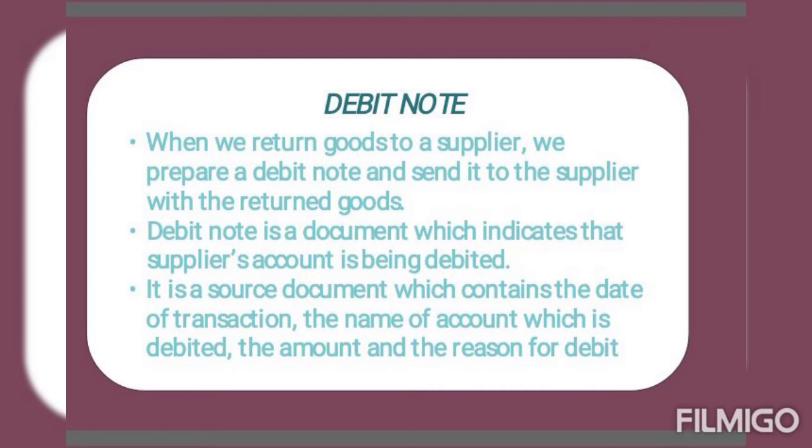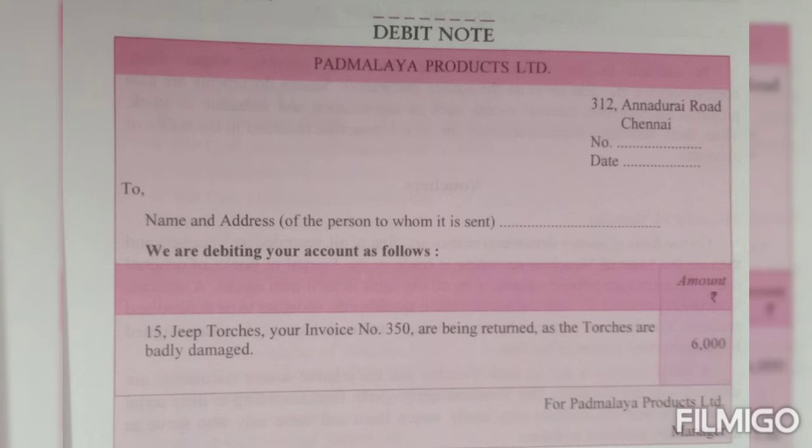Now in this entry you have debited Ram's account, so you need to send the goods to Ram, but along with the document which is known as debit note. So now read it. When we return goods to the supplier, we prepare a debit note and send it to the supplier. Now on your screen you can see the debit note of a company, and it's mentioned that we are debiting your account as follows.